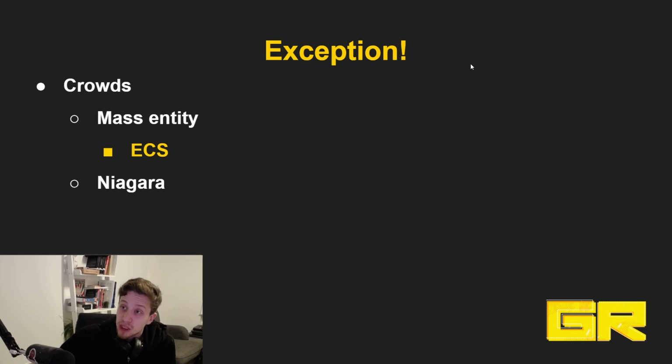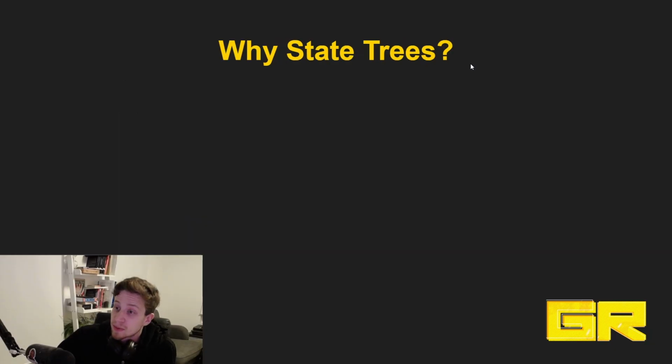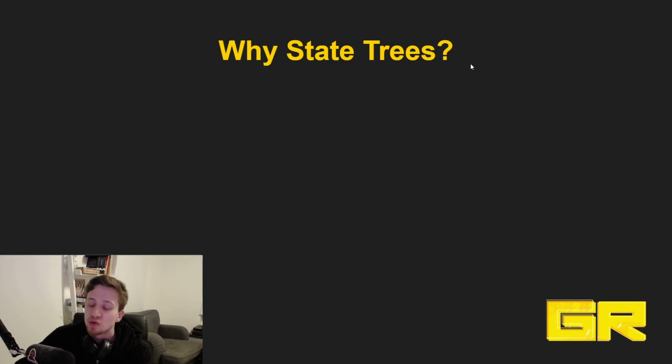Another approach to achieve the same thing is actually Niagara. It's particle effects. And when you think about it, particle effects are exactly the same approach. We have a bunch of objects, instanced objects usually, and we tell them what to do. Which exactly leads me to my second statement, which is that Niagara is basically ECS but run on the GPU. So we have now covered what we usually use in Unreal.